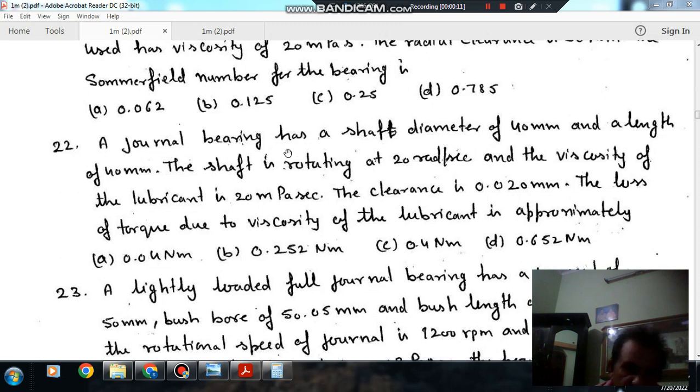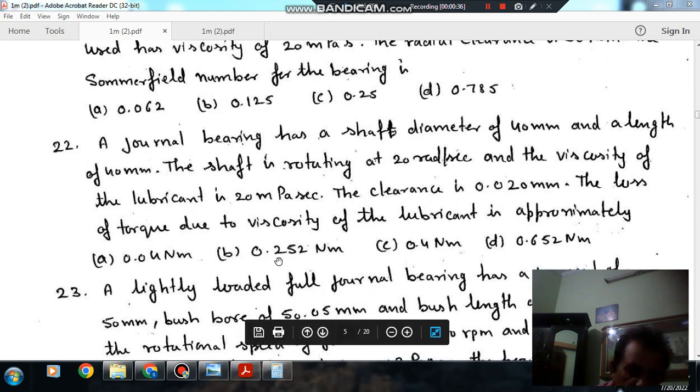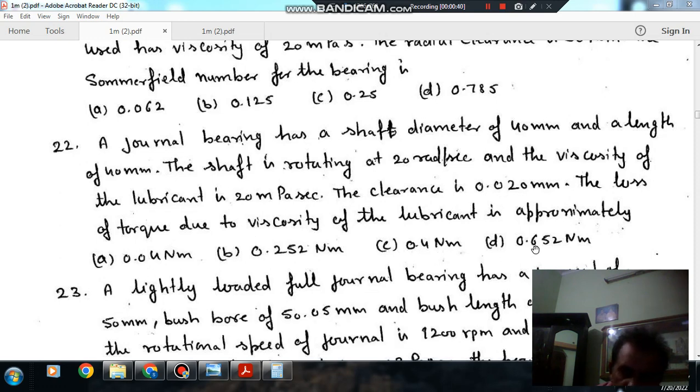Question number 22: a journal bearing has a shaft diameter of 40 mm and length of 40 mm. The shaft is rotating at 20 revolutions per second and the viscosity of the lubricant is 20 millipascal second. The clearance is 0.020 mm. The loss of torque due to viscosity of lubricant is approximately: option A 0.04 Newton meter, option B 0.252 Newton meter, option C 0.4 Newton meter and option D 0.652 Newton meter.